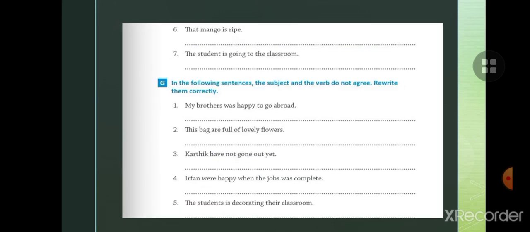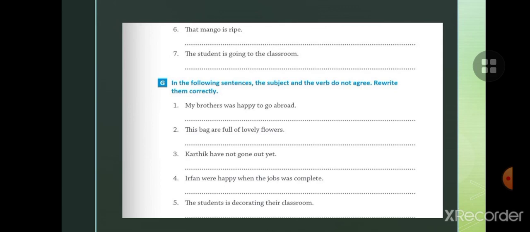Now exercise G. In the following sentences, the subject and the verb do not agree. Rewrite them correctly. What you have to do in this exercise, here the subject and the verbs do not agree with each other, so you can correct the sentence, like my brothers was happy to go abroad. So children, here the subject is plural but the verb is singular, so you will write the verb were. My brothers were happy to go abroad. Or if you want to change the subject, you will write my brother was happy to go abroad.